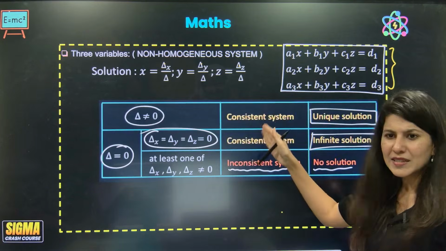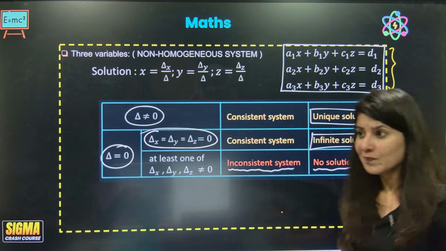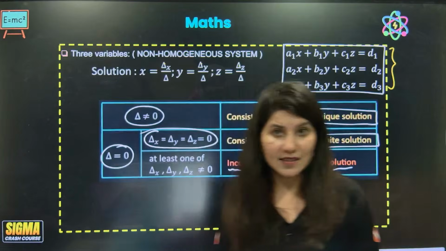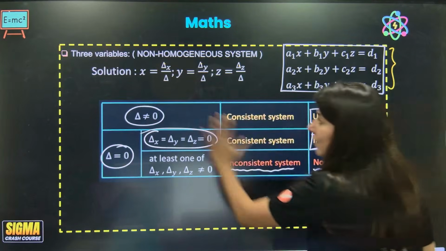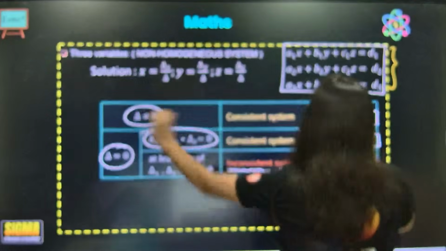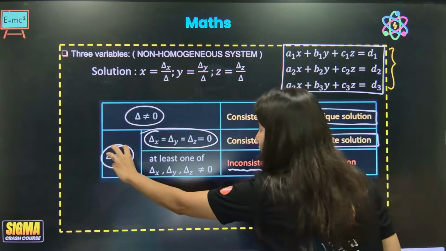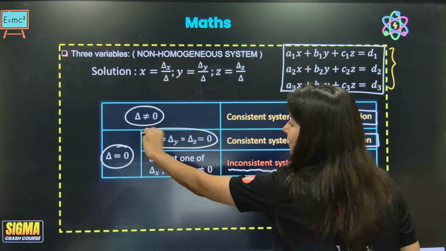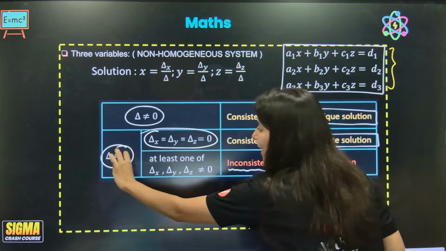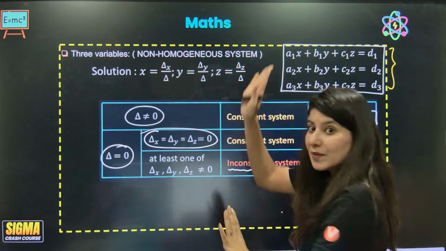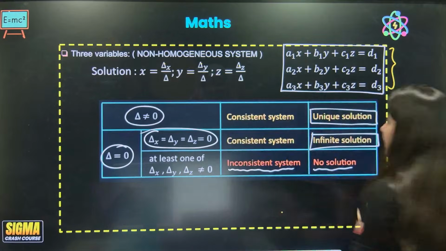Understand: del non-zero means unique. Del 0 has 2 cases. If all are 0, infinite. If del is 0 and at least one is non-zero, then no solution.